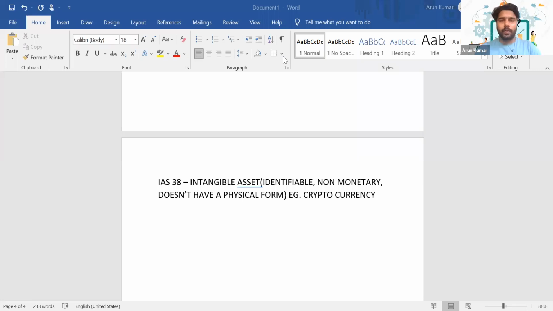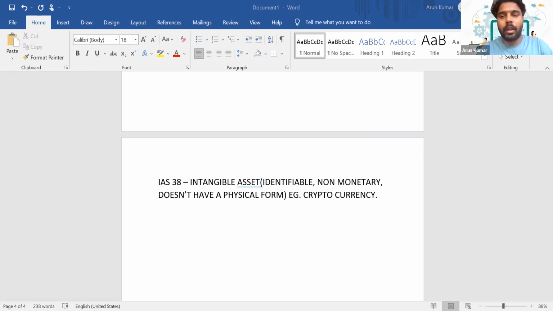Okay. So we were discussing IAS 38. I hope you heard that example as well. Crypto is the latest addition to IAS 38. We have started accounting for cryptocurrency as per IAS 38 because, according to its nature, it is an identifiable item, it is non-monetary and it does not have a physical form. Is it clear, everyone? Once we learn IAS 16, IAS 38 is treated almost the same way as IAS 16.